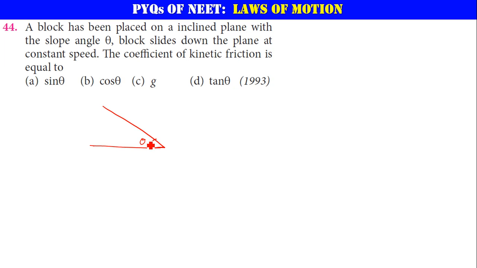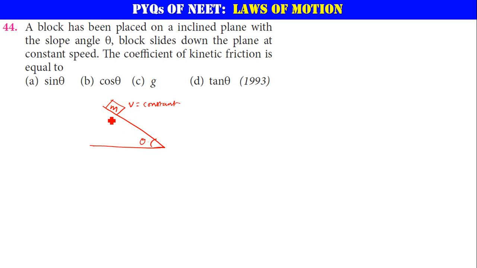The block slides down the plane at constant speed. So let us say this block M keeps on sliding down with a constant speed V. The coefficient of kinetic friction is what?